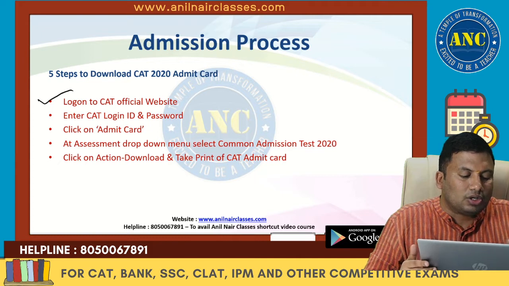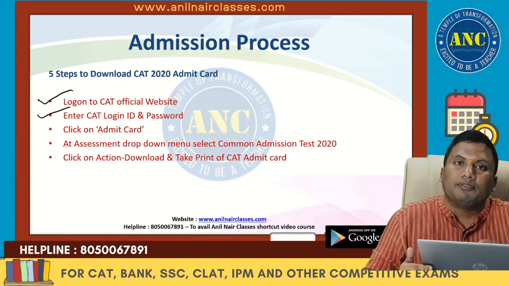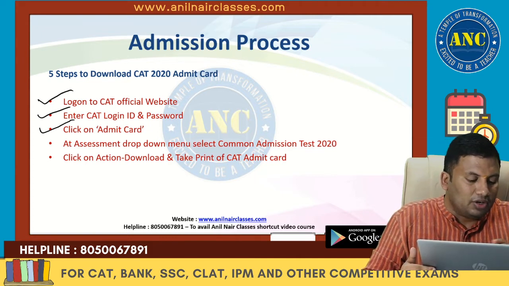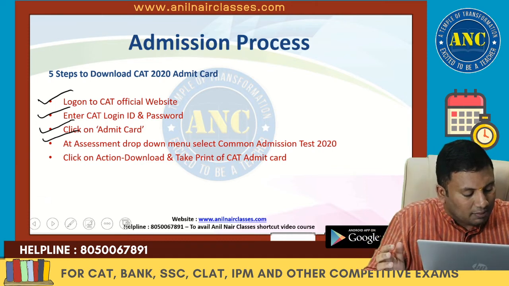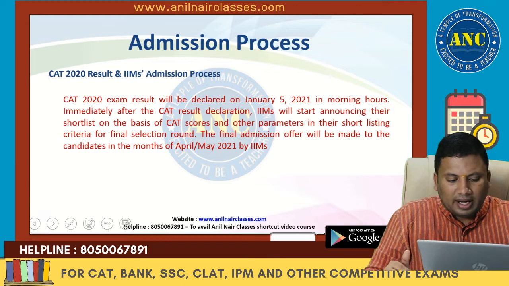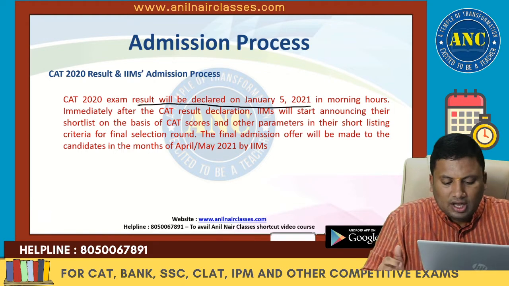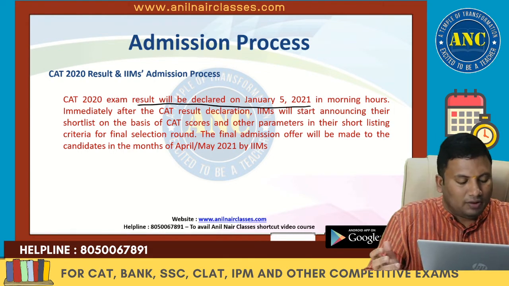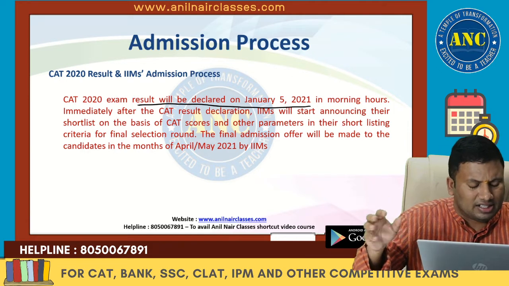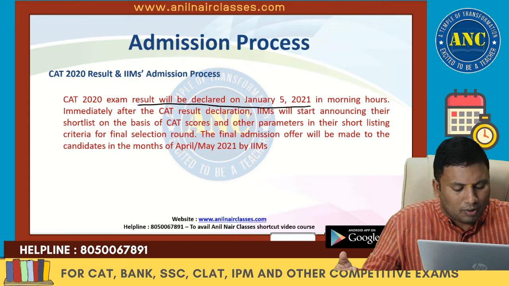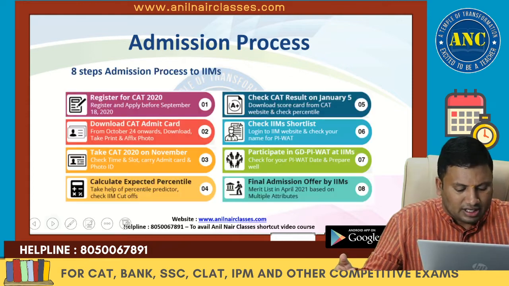You can log on to the CAT website, give your CAT login and password, click on admit card, and take a print of the admit card. The results will be declared on January 5th, 2021 in the morning hours. Generally, after the declaration of the result, almost every IIM will come out with their shortlisting criteria.